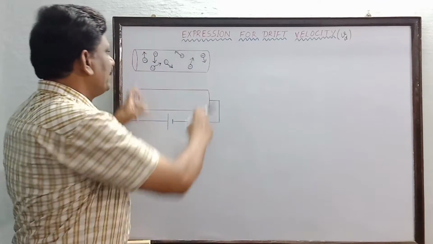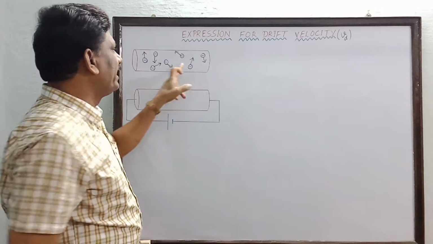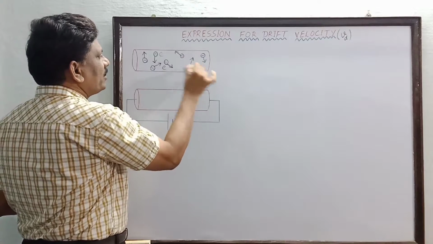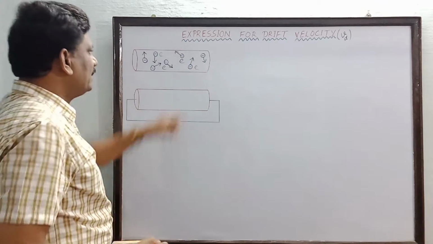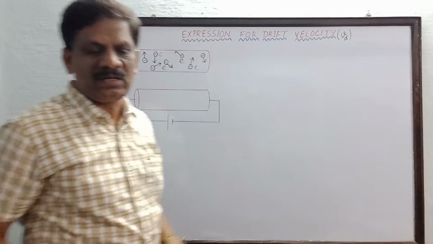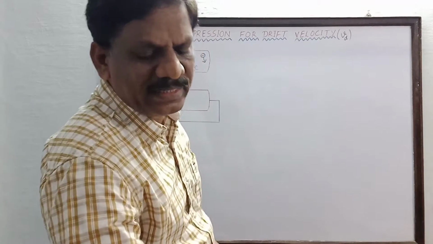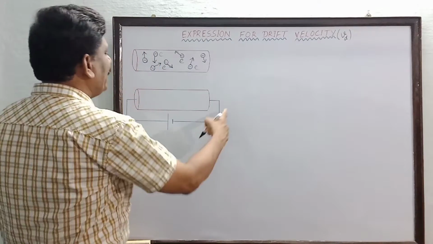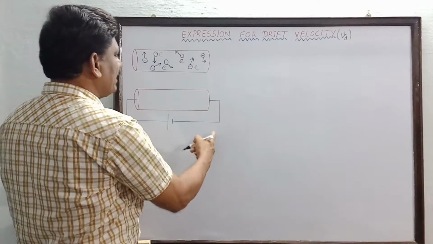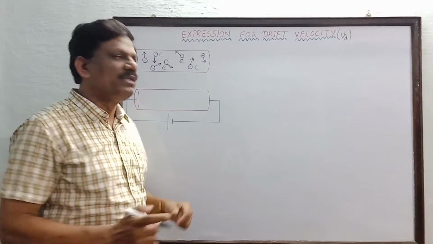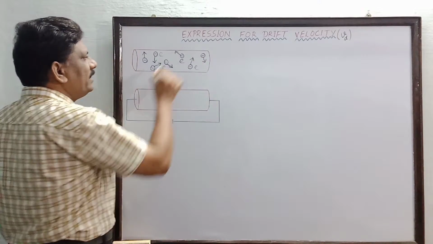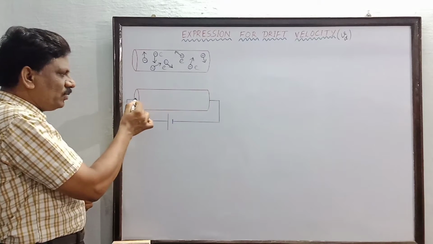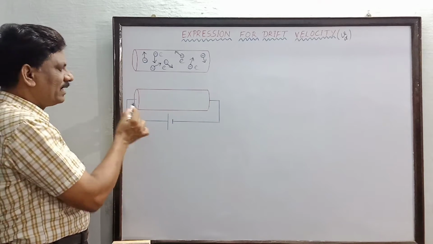Now in the first picture, we have shown that the free electrons are moving in different directions. Why? Because there is no battery connected across the conductor. Suppose I connect a battery across the conductor as per the second picture, what will happen to these free electrons? All these negatively charged free electrons will be attracted towards the positive end of the conductor.